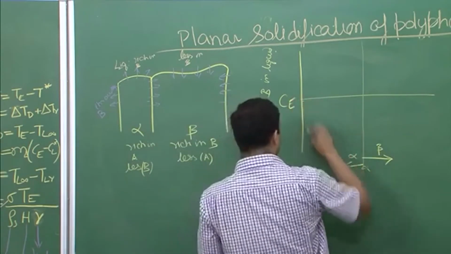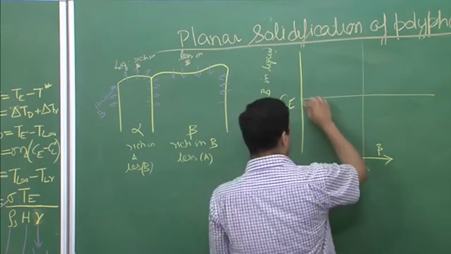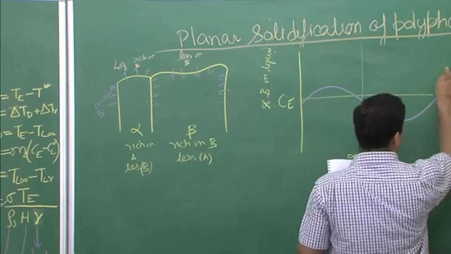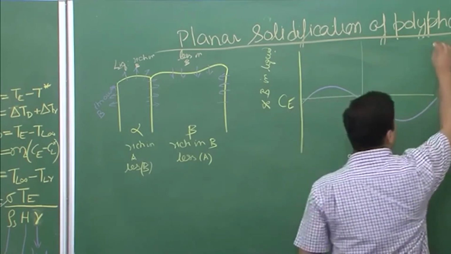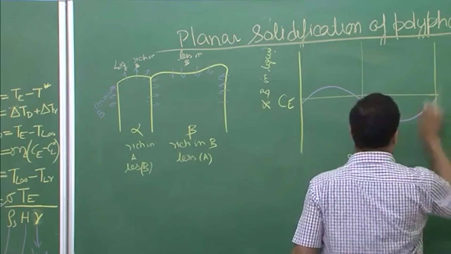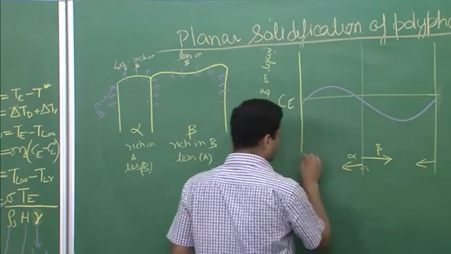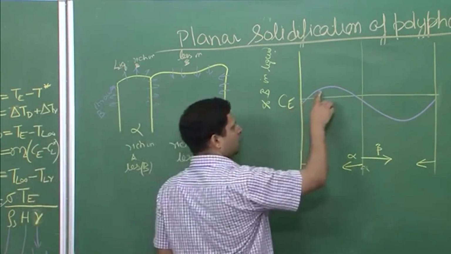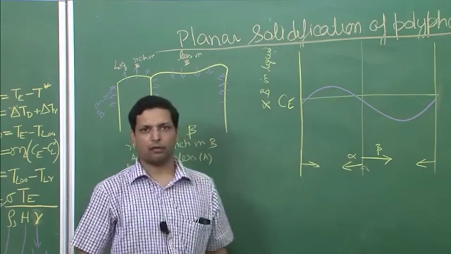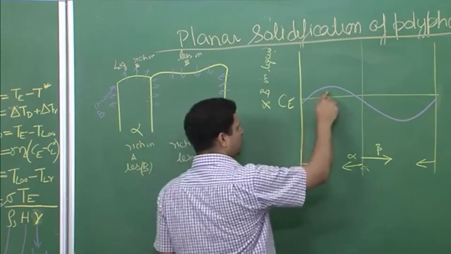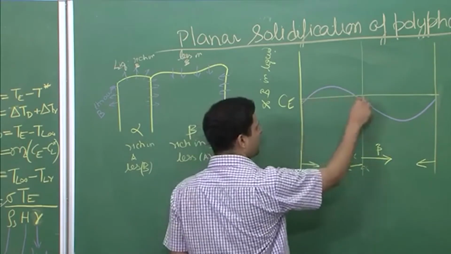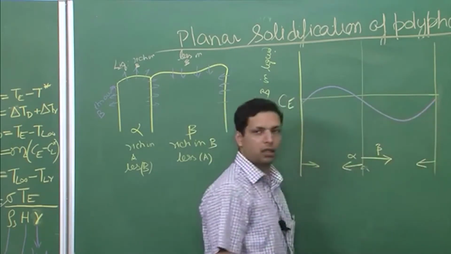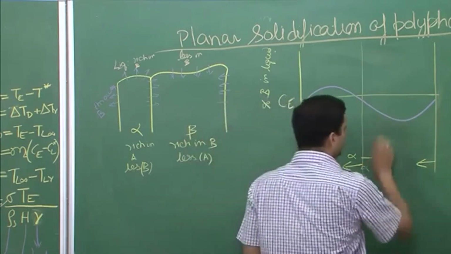So if we look at the composition in the liquid, this much is beta, this much is alpha. We see that ahead of the alpha lamella that has formed, B is rich in the liquid for most of the places, with small pockets where it is small. On the other hand, the liquid ahead of beta is less in B content for most of the region. So this is how the composition would look.